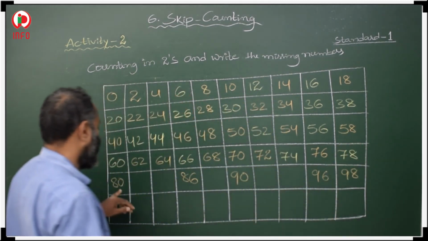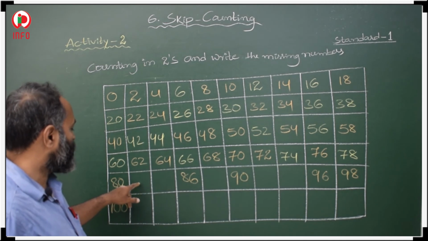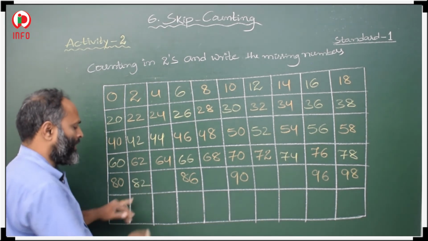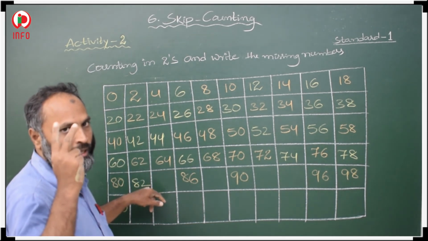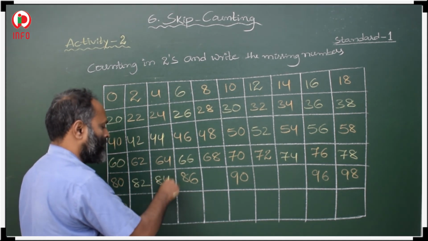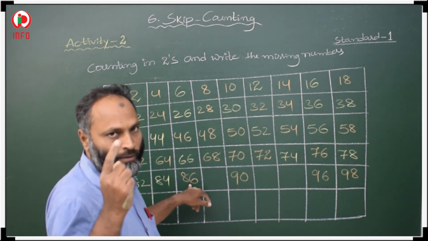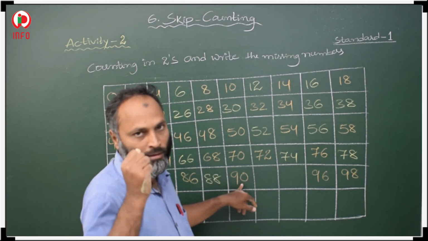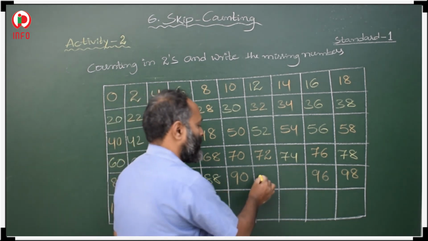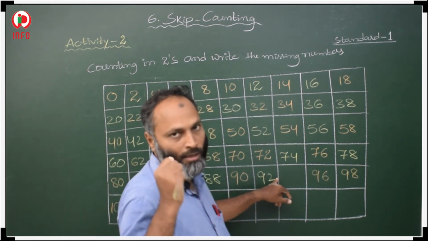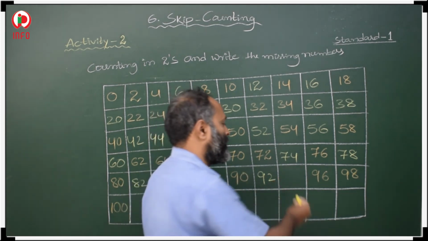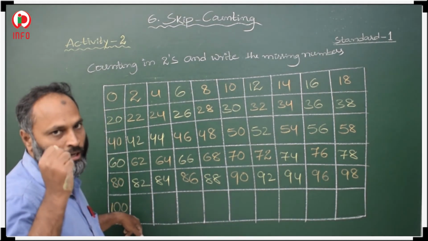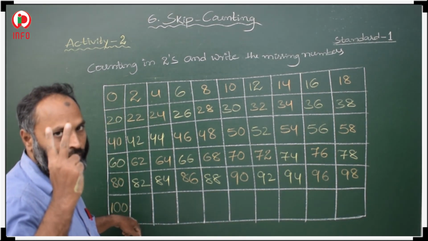Then 80 is there, then after this 81, 82, then again from 82, 83, 84. From 86, 87, 88. From 90, 91, 92, from 92, 93, 94. Then this is 100, after 100, 101, 102.